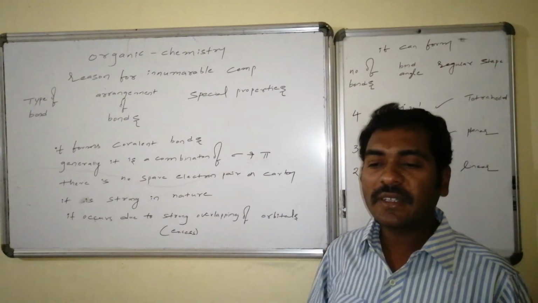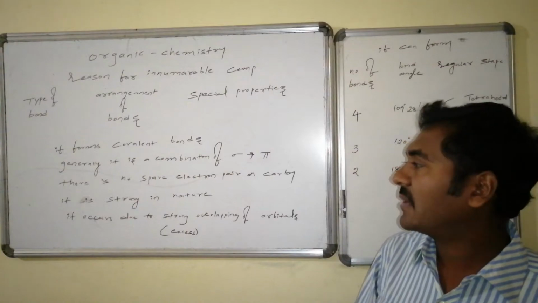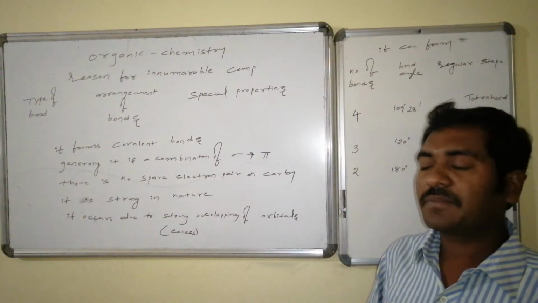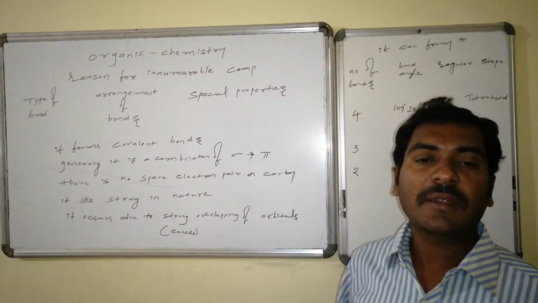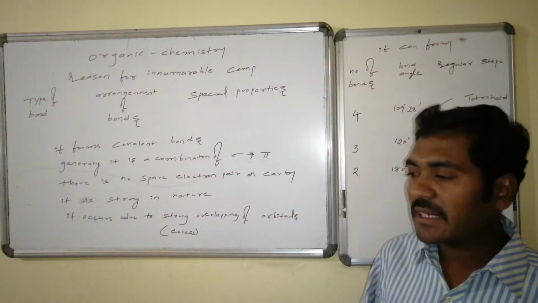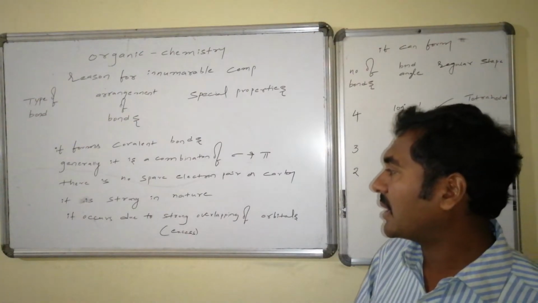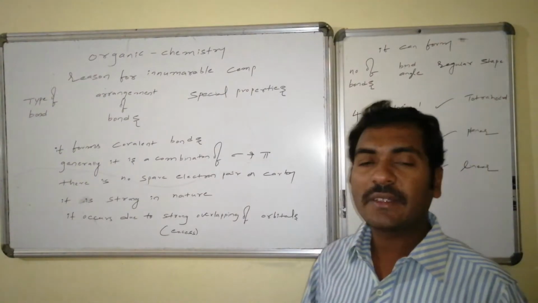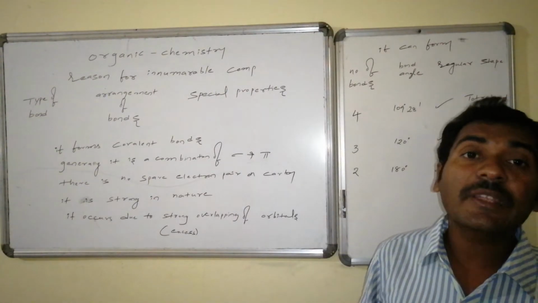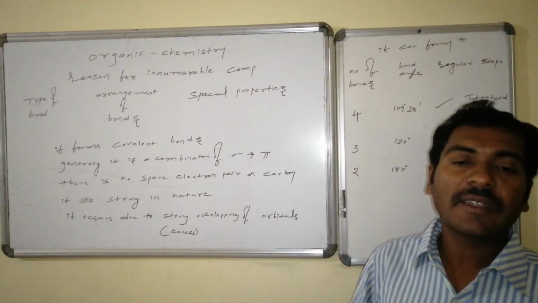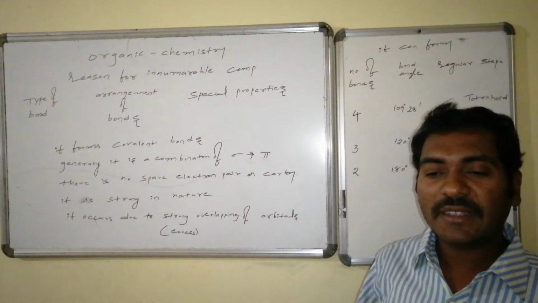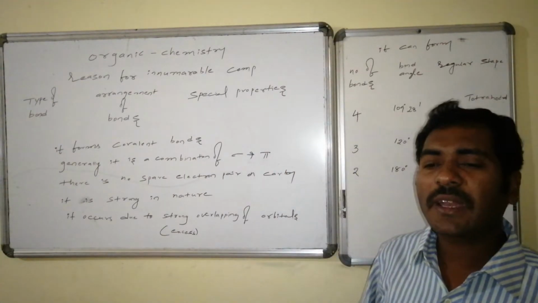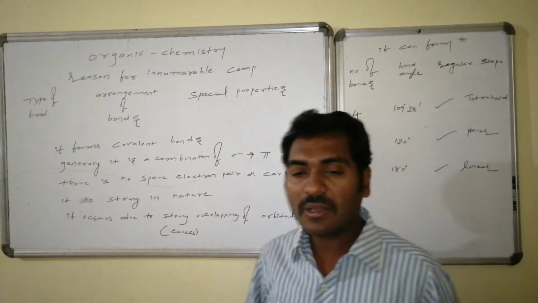In carbon, there is no lone pair of electrons and no spare electron pair due to which extra, unwanted repulsions may occur. Such a situation does not arise in carbon, and the bond is very strong in nature. The sigma bond is strong, and if a pi bond is also associated with it, the strength of the bond increases a lot, due to strong overlapping of the hybridized orbitals and the atomic orbitals.